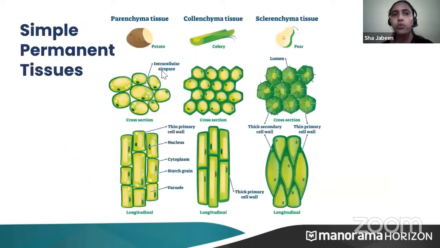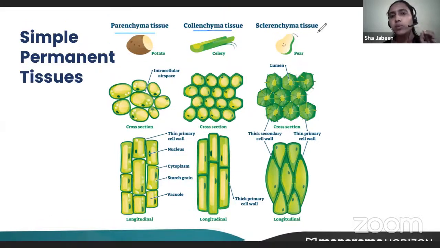Now we'll move on to simple permanent tissues. I have already told that there are three different simple permanent tissues. One is parenchyma, the other one is collenchyma, and the third one is sclerenchyma. Students, are you able to hear me? Okay. So there are three different types of simple permanent tissue.